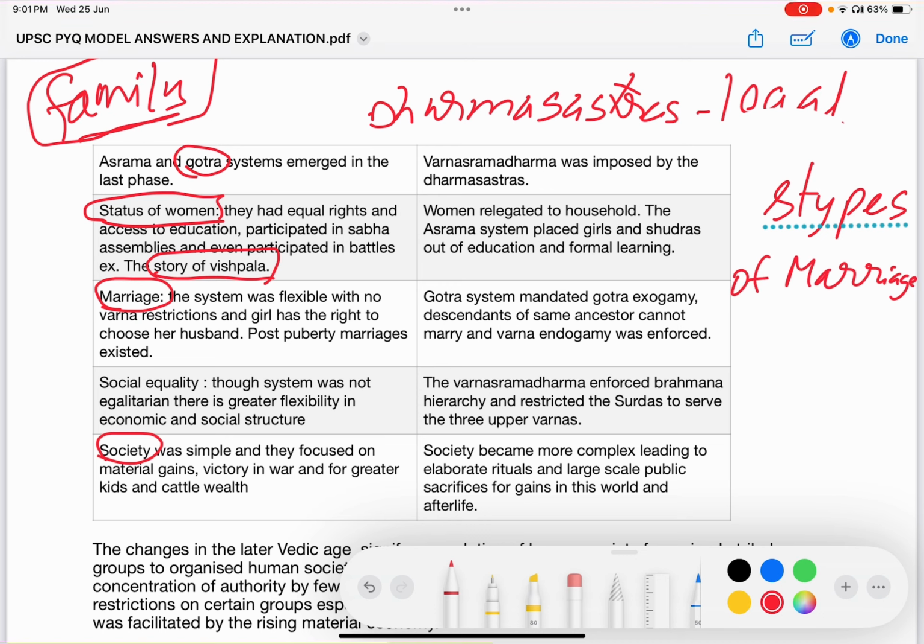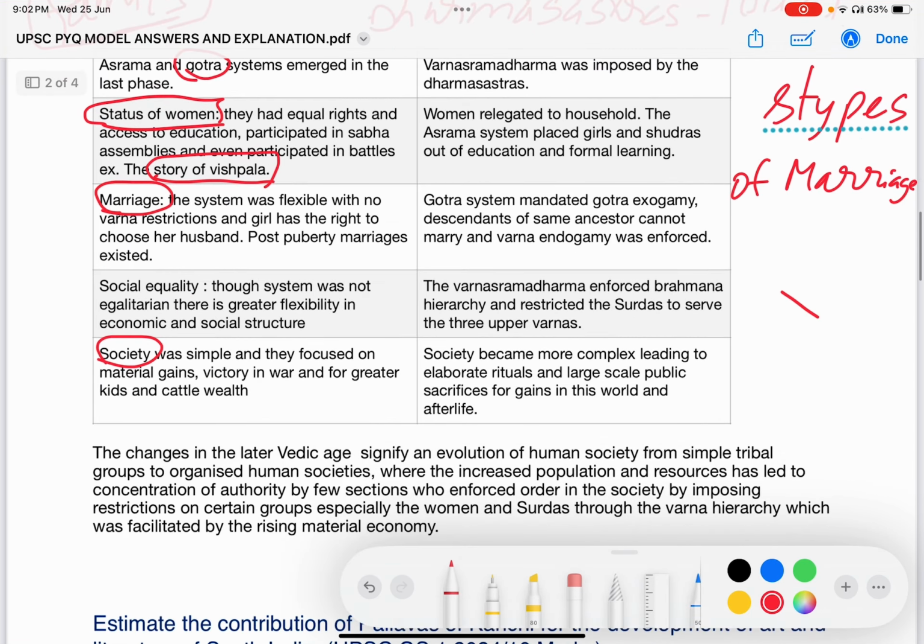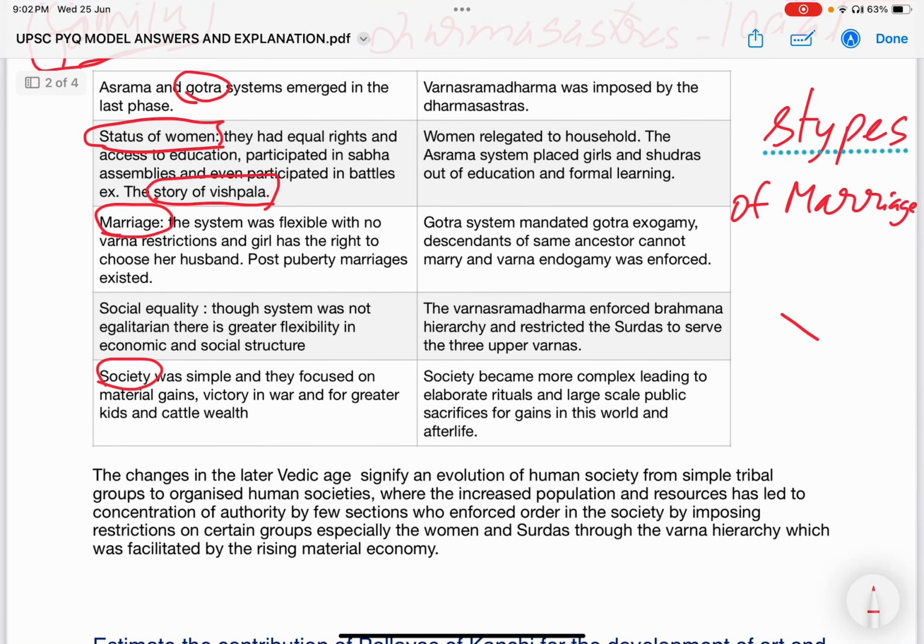They also reflected the domination or authority of the Varna hierarchy in the social institutions of family and marriage. Next, other aspects of social equality.